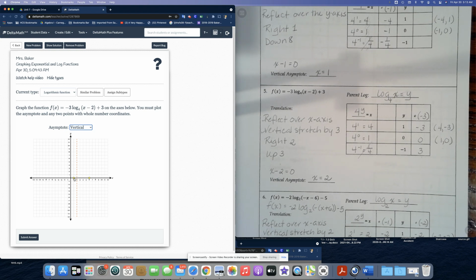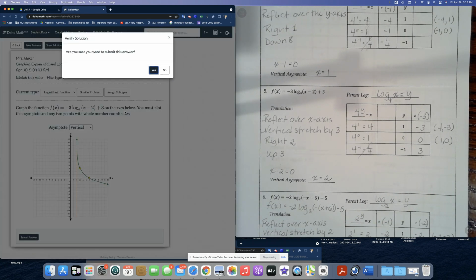And now let's go to the next point. The next point is 1 on the x-axis, 0 on the y-axis, so it's already in the right place for us. We're going to move it to the right 2 squares, and we're going to move it up 3. So we're going to move it up 1, 2, 3. So there we go. I think we're in good shape. Let's go ahead and click submit and see if we got the right answer. If not, we can try again.